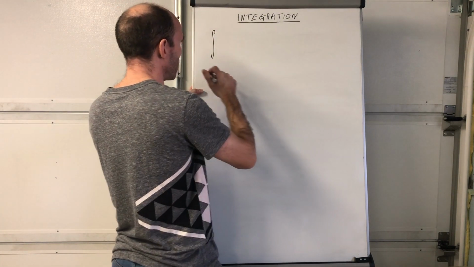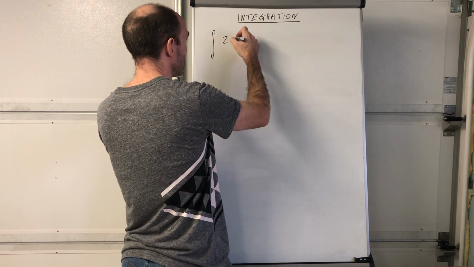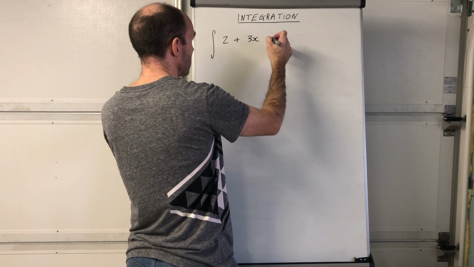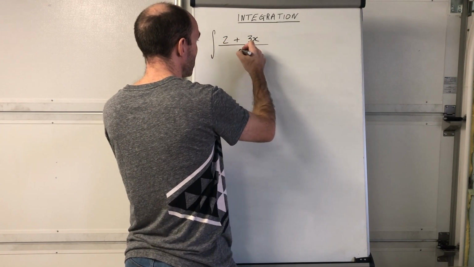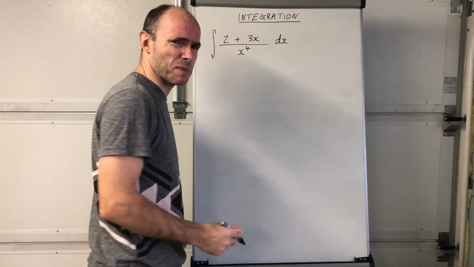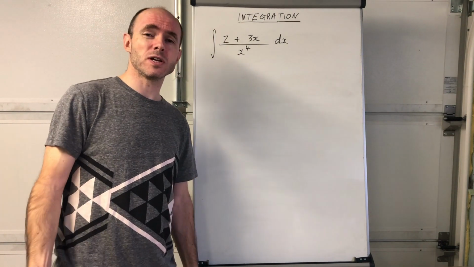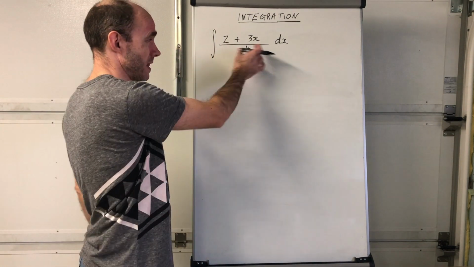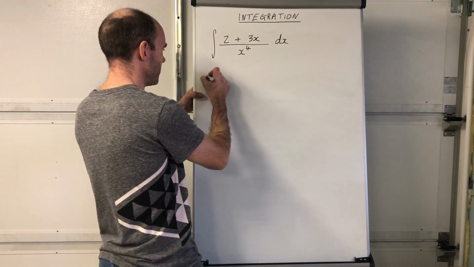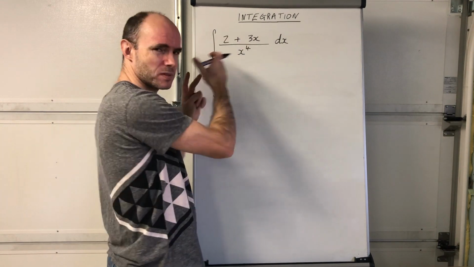So let's do the integral of 2 plus 3x all over x to the power of 4 dx. I've just made it a little bit different, so I'm doing another style question. As with differentiation, you want to simplify that first. I'm hoping you pause the video to have a go at it, and you've unpaused it now to see what the answer is. So you want to simplify this, get it into two different terms.